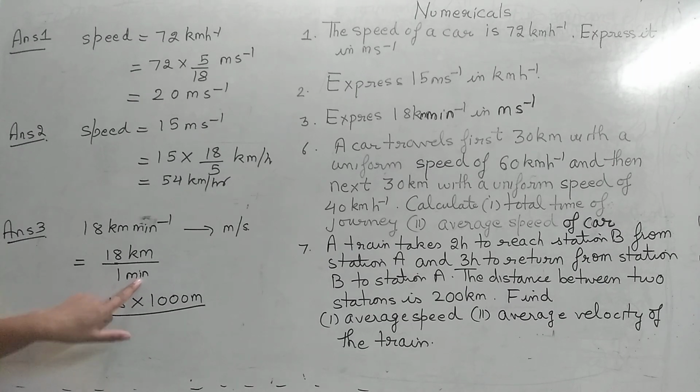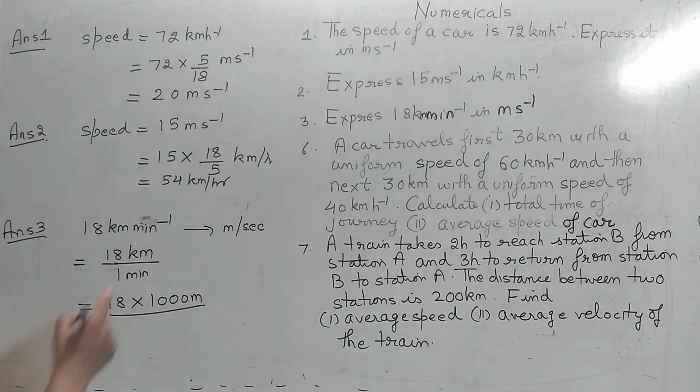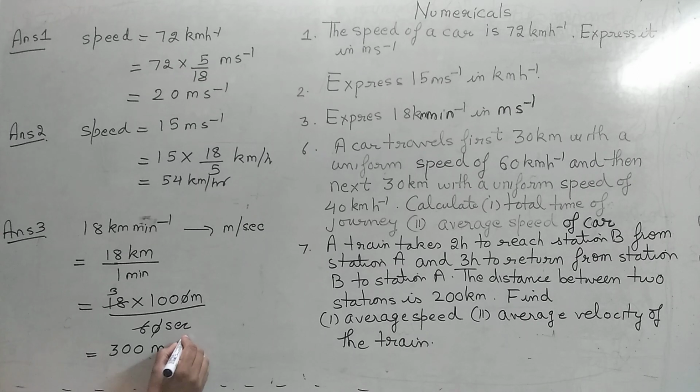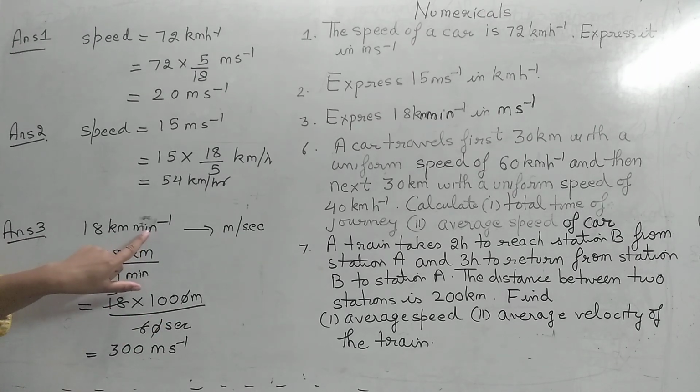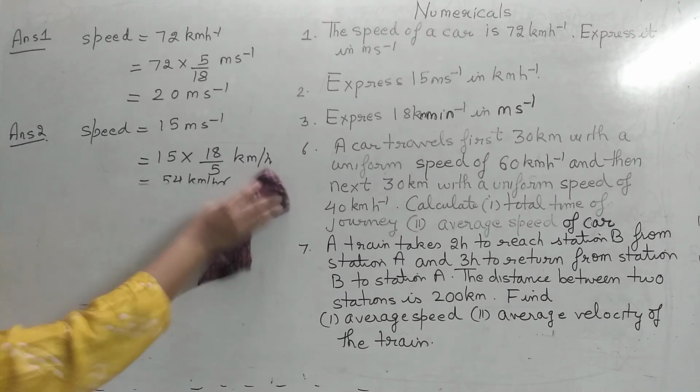Then we have to convert minute to seconds. So how can I convert minute to seconds? We know 1 minute is 60 seconds. Now you can cancel. So how much are we left with? 300 meter per second. So this is the answer. Kilometer we have changed into meter and then this minute we have converted into seconds, and hence we have got the answer. Okay, so let's move to the other questions.